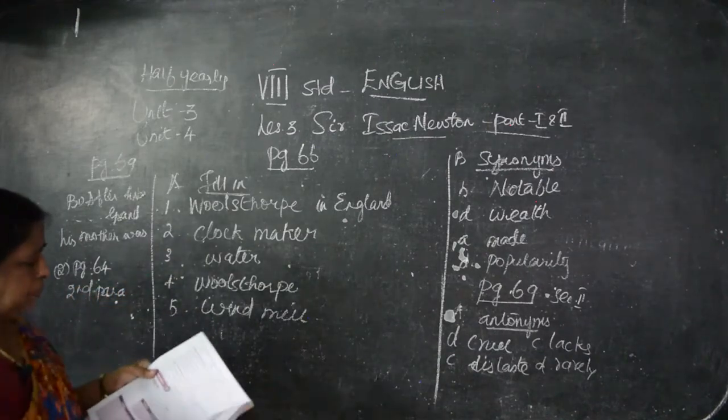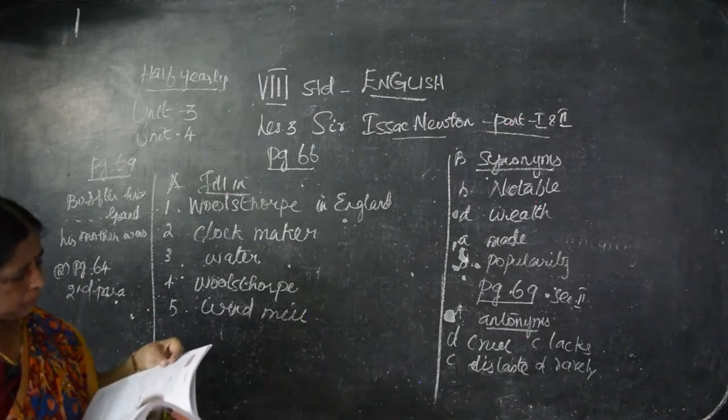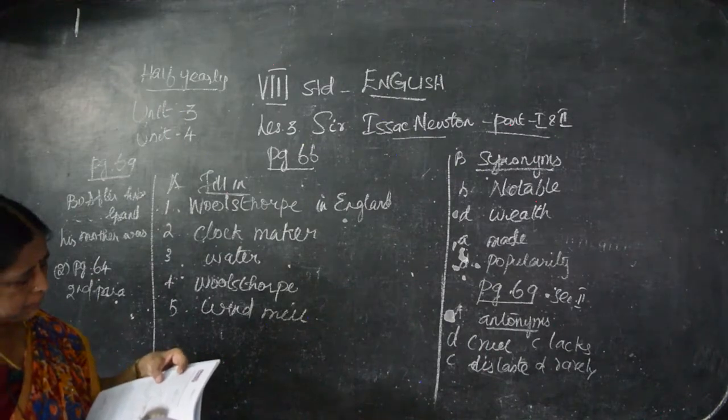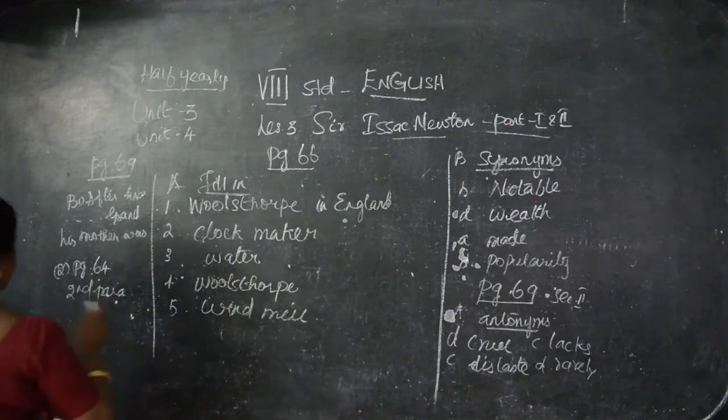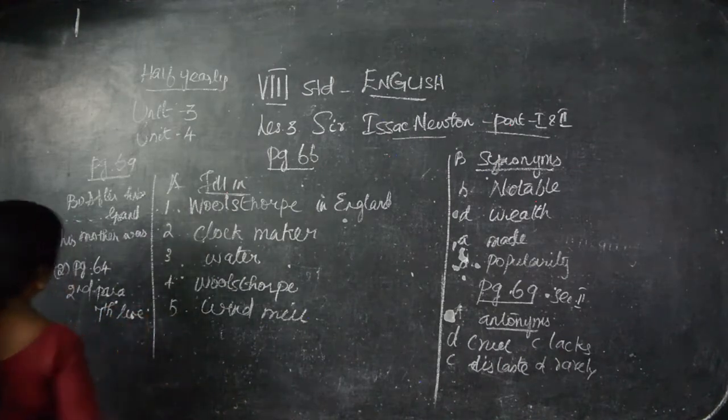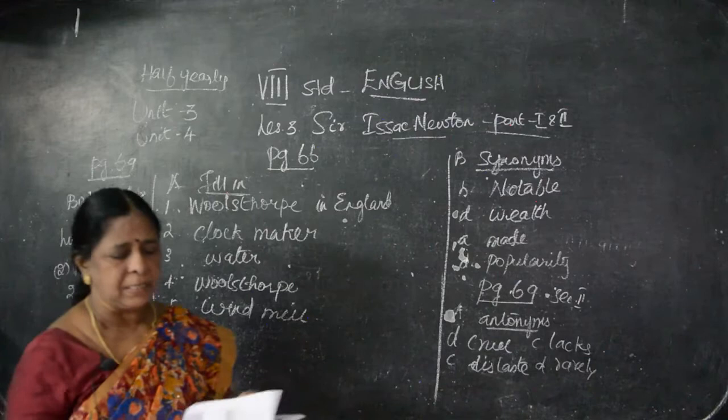Page 64, second paragraph, seventh line.